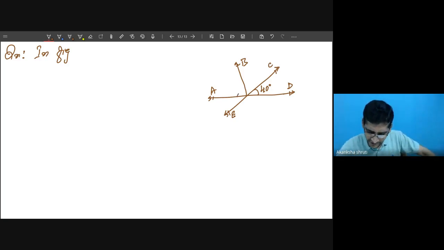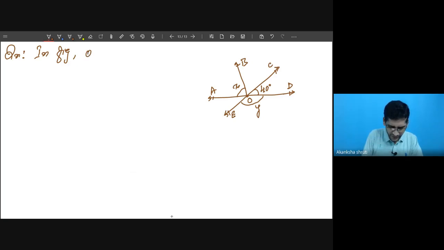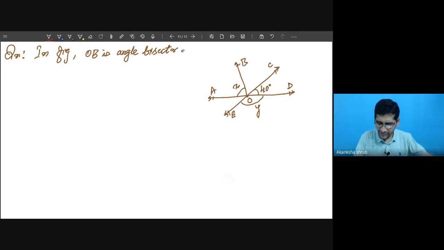So whatever this value is, let us consider this as X. Let us consider this as Y. So right, in figure, the common vertex, let us call this vertex, which is common to all of these, as O, and this angle as Y. Okay, in figure, this OB is angle bisector of which one?